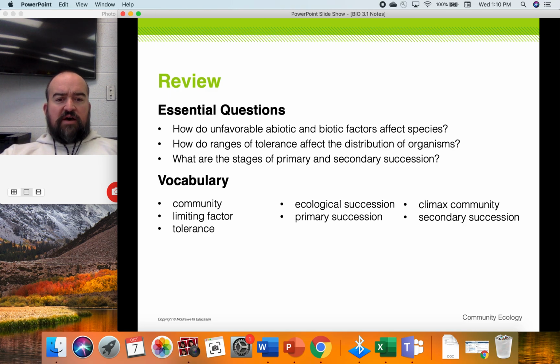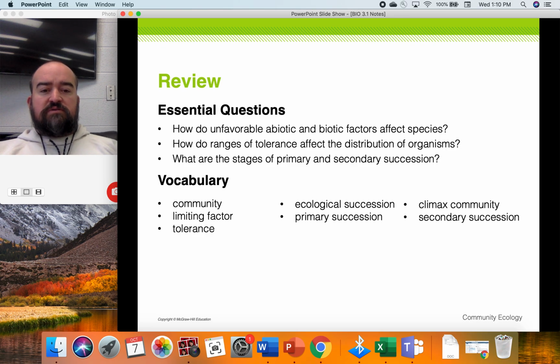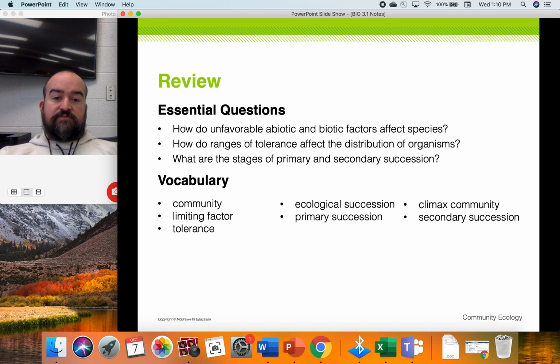The ranges of tolerance affect the distribution of organisms. I mentioned that already, that there's some optimal zone for any of these conditions where organisms do the best. And then outside of that zone, there are zones of physiological stress and then zones of intolerance where they can't exist. So those are the ranges that we talked about there.